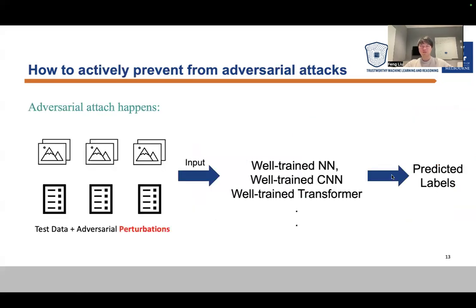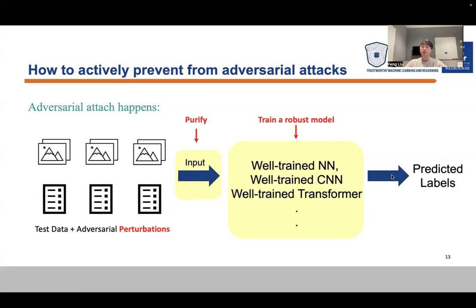For the purification, it happens in the input process. We will purify any data such that the possible adversary noise will be removed. For the model perspective, we will train a robust model.